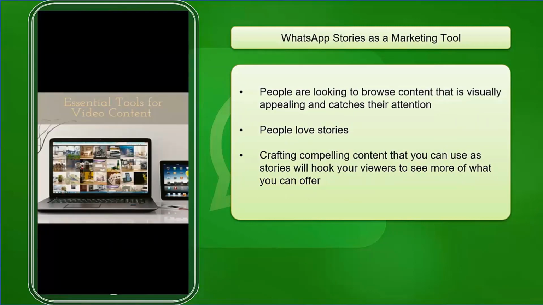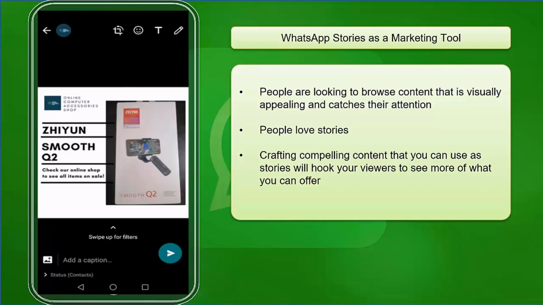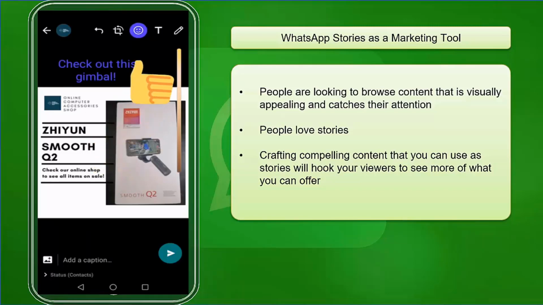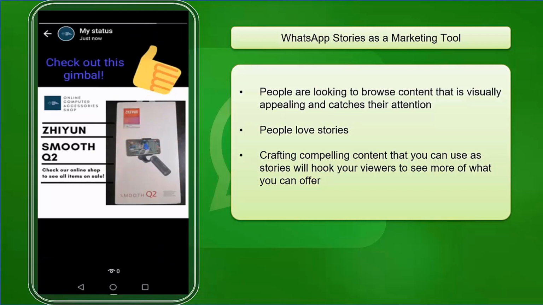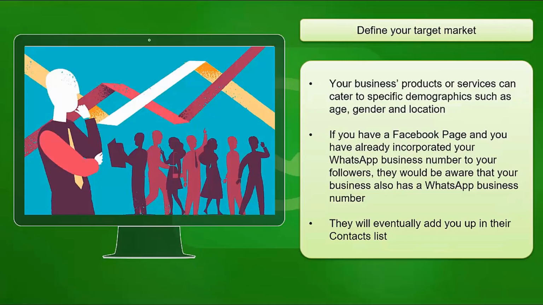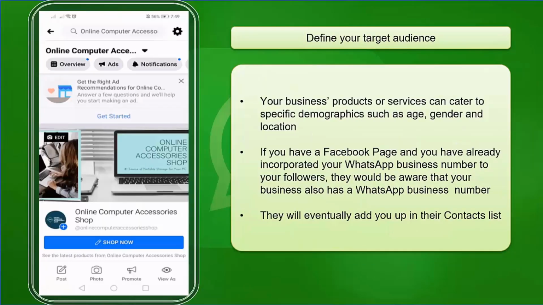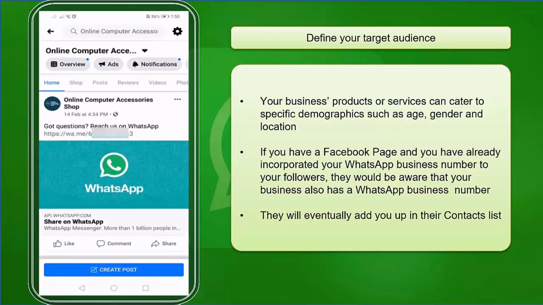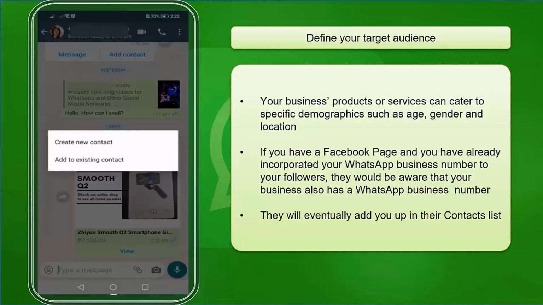People are looking to browse content that is visually appealing and catches their attention. People love stories. Crafting compelling content that you can use as stories will hook your viewers to see more of what you can offer. Define your target market. Your business's products or services can cater to specific demographics such as age, gender, and location. If you have a Facebook page and you have already incorporated your WhatsApp business number, your followers will be aware that your business also has a WhatsApp business number and eventually add you to their contacts list.